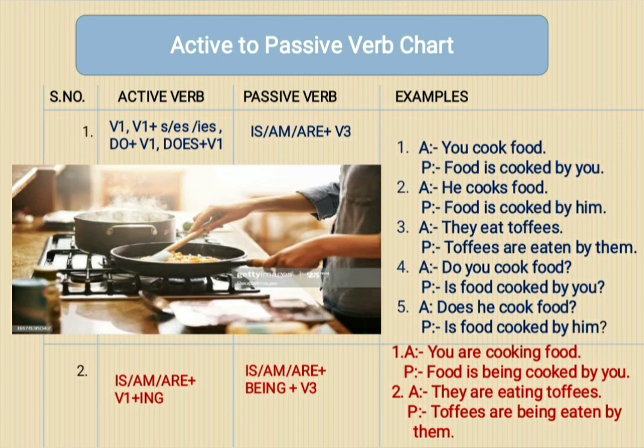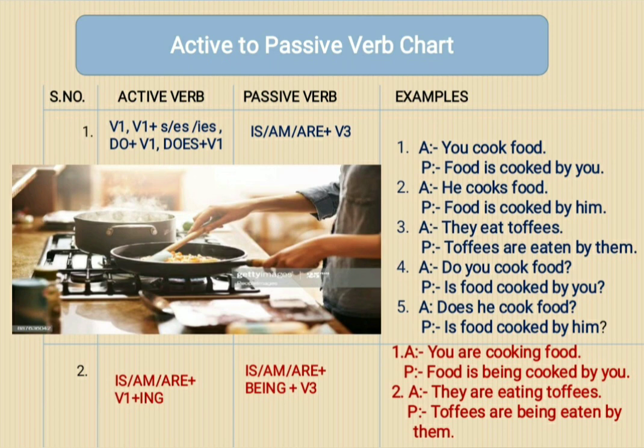Now, in the fourth example, we see that the sentence is an interrogative sentence. And in active voice it is written, do you cook food? So, when we convert this statement into passive voice, it will become, is food cooked by you?